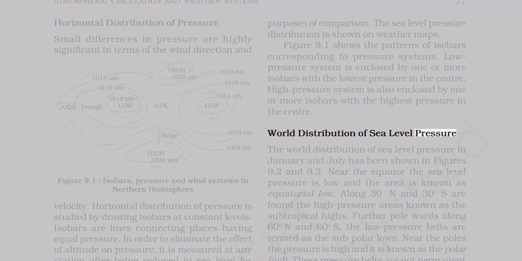World distribution of sea level pressure. The world distribution of sea level pressure in January and July has been shown in figures 9.2 and 9.3. Near the equator, the sea level pressure is low and the area is known as equatorial low. Along 30 degrees north and 30 degrees south are found the high pressure areas known as the subtropical highs. Further poleward along 60 degrees north and 60 degrees south, the low pressure belts are termed as the subpolar lows. Near the poles, the pressure is high and it is known as the polar high. These pressure belts are not permanent.